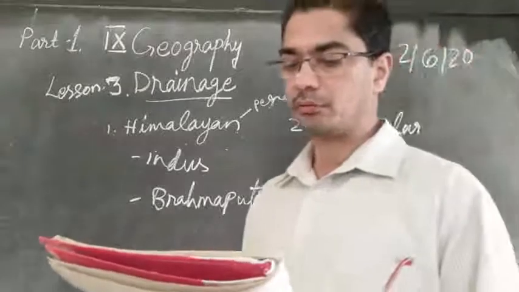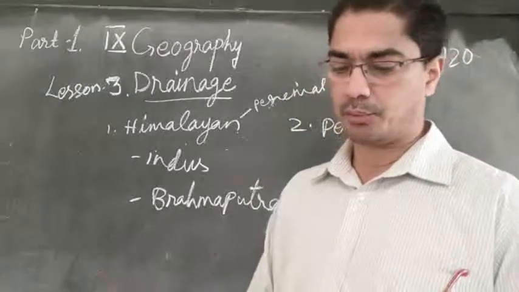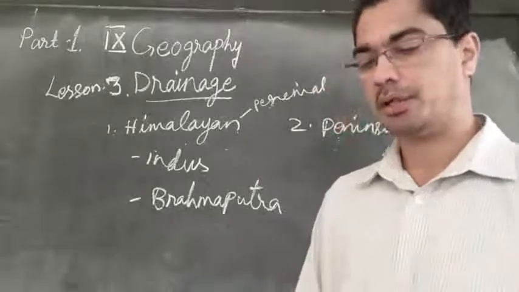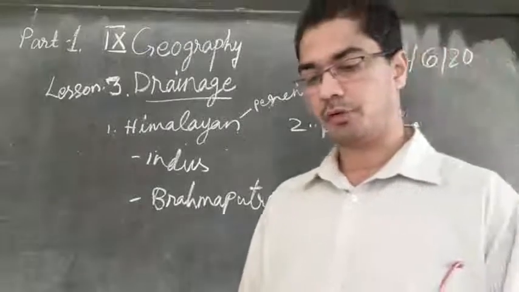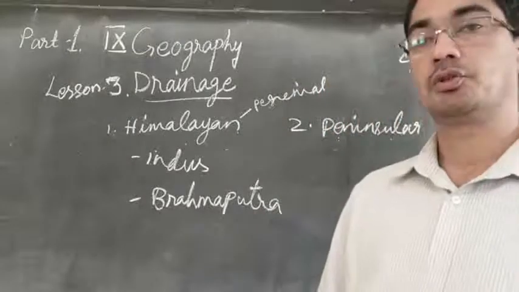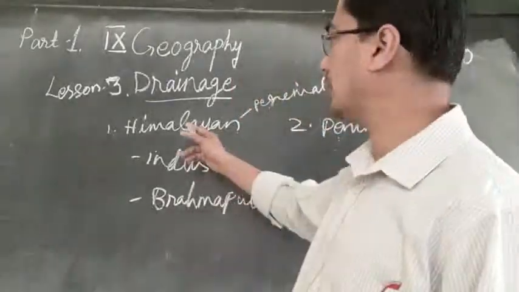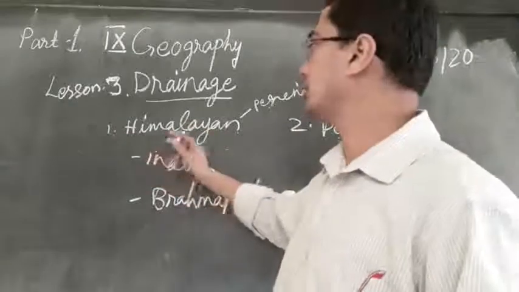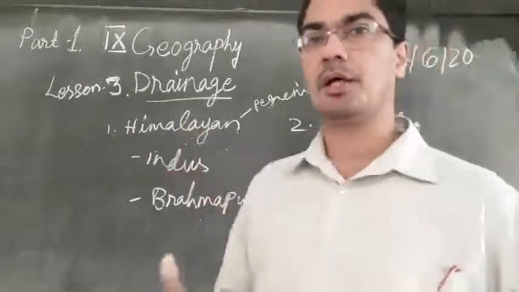And the rivers form meanders, oxbow lakes and many other depositional features in their flood plains. They also have well-shaped deltas. So there are other rivers that are bringing down soil. The main two rivers are the Indus and Brahmaputra, starting from the Himalayas.